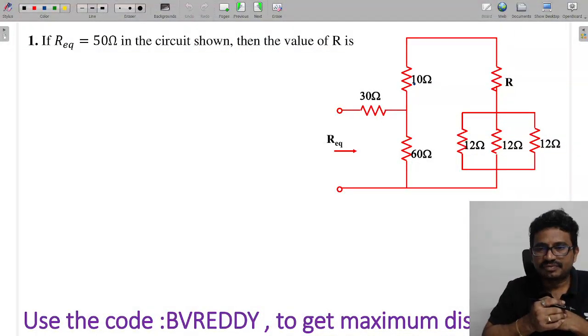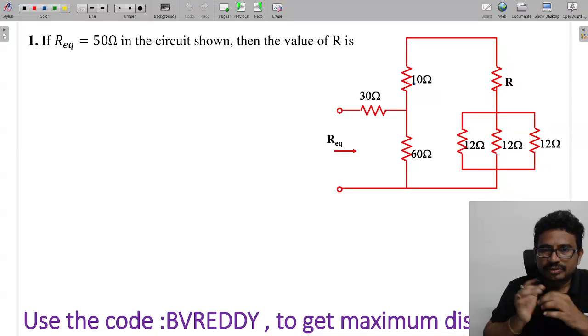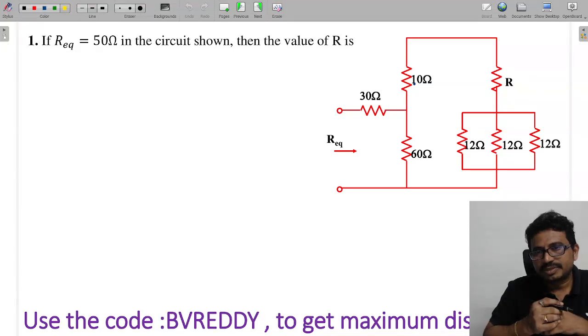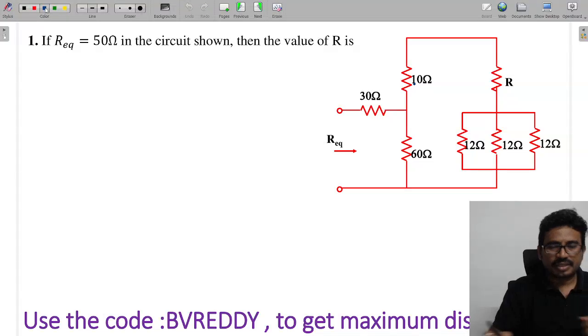Let's take the first problem. I will try to solve each and every problem. So here you can copy the problem and everybody try to solve the problems. Let's take the first problem. If R equivalent is given as 50 ohms, they are asking to find the value of R.